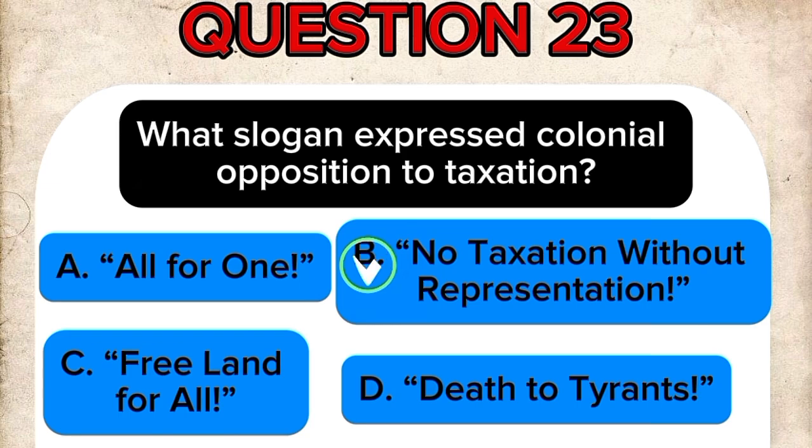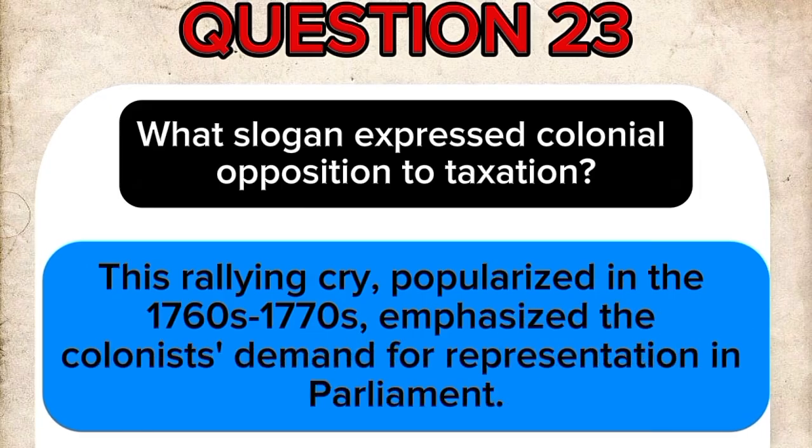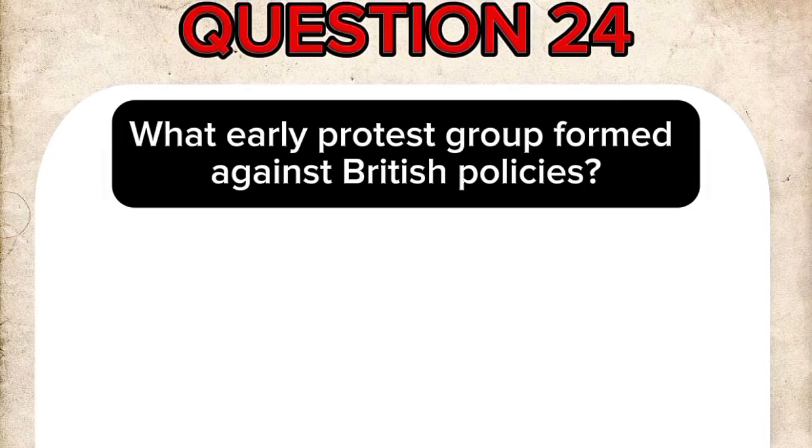The correct answer is B. No taxation without representation. This rallying cry, popularized in the 1760s to 1770s, emphasized the colonists' demand for representation in Parliament. Question 24. What early protest group formed against British policies?